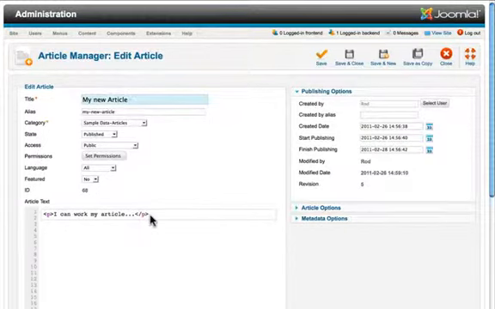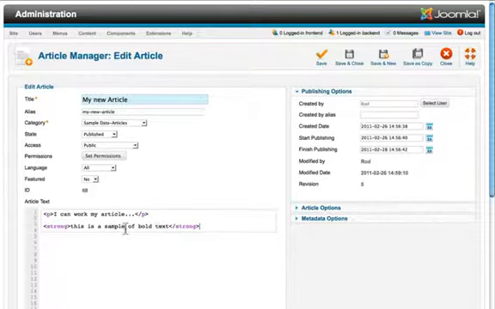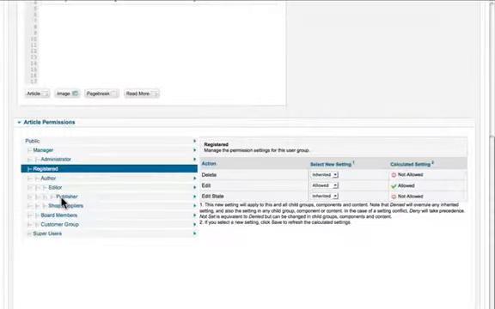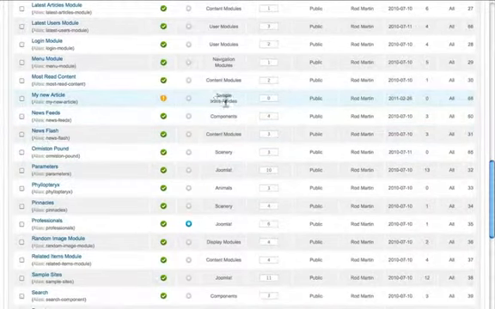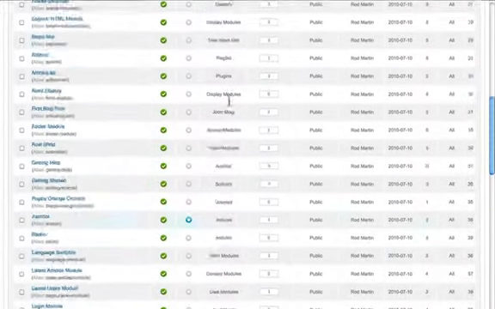And now I've got a nice little HTML editor that allows me to see a little bit more clearly what my HTML is like. I wish it would auto-complete, but it doesn't. This is a sample, but it gives you a little bit better view of what's going on in your HTML. All right, so I can publish my article now, and I put it in the sample data articles category.